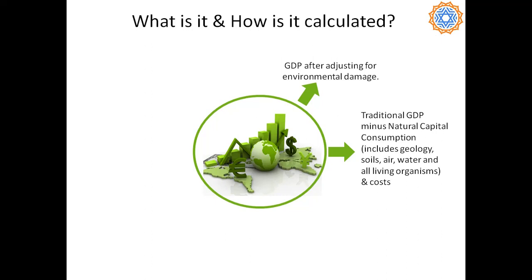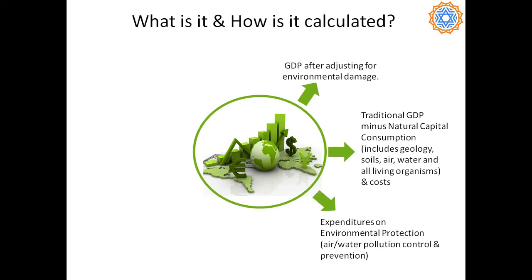Now, what does natural capital include? It includes geology, soils, air, water, and all living organisms. Now, let's look at the components of this natural capital consumption and costs. First component is the expenditures on environmental protection. For example, the costs incurred or the money spent on implementing environmental protection measures. For example, water filtration plants, air filtration plants, pollution reduction devices in factories, and so on and so forth.